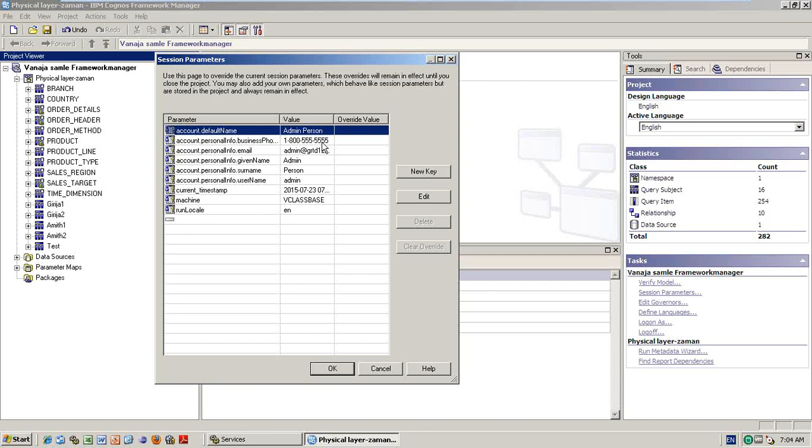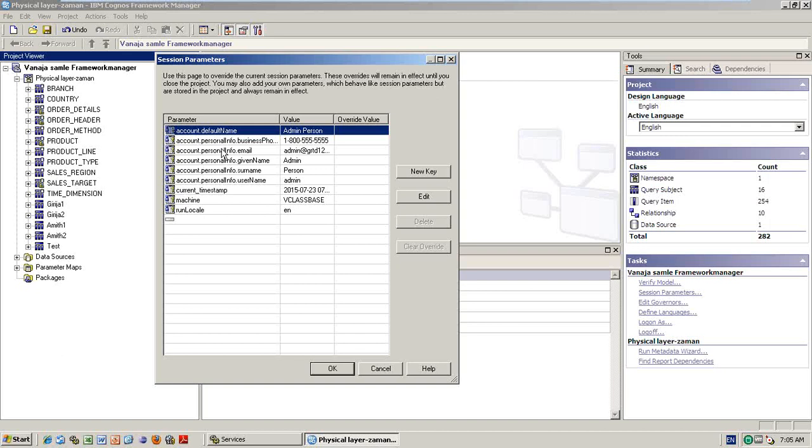For example, whenever Vanaja logs in, then only it has to show all the country details. At that type of situation, at the time of security creation, I need the session parameter, because Cognos should know who you are. Based on that only it can give the access. So for that purpose, to find or to track your information, it needs the session parameters.